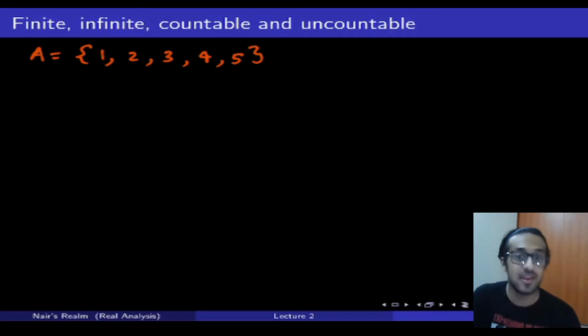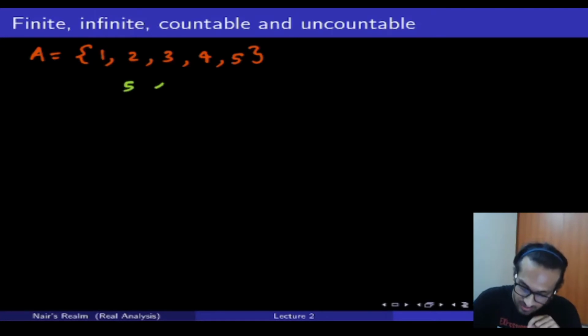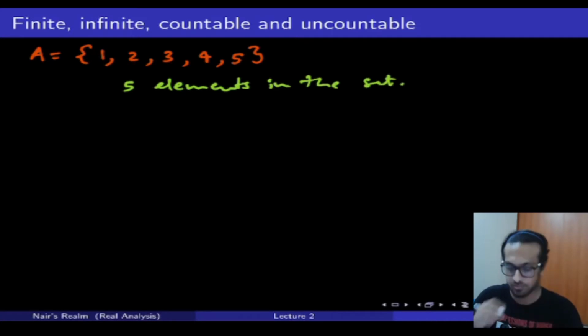A is a finite set because we can give a specific number of elements in the set. I can say here that there are exactly 5 elements in the set. So that means the number of elements is quantifiable. It starts at a particular point, it ends at a particular point. Therefore, it is finite.